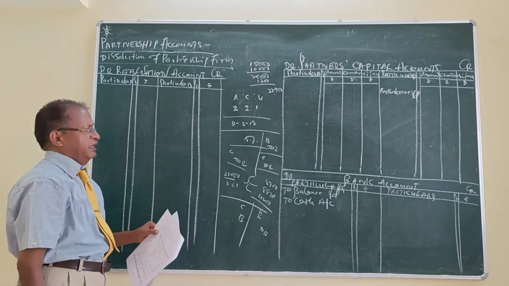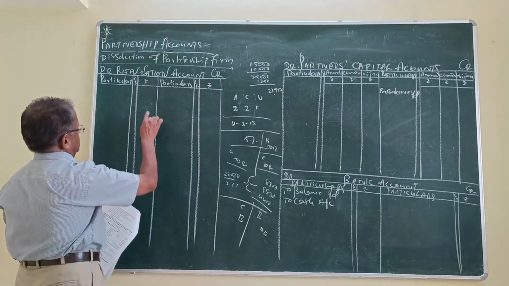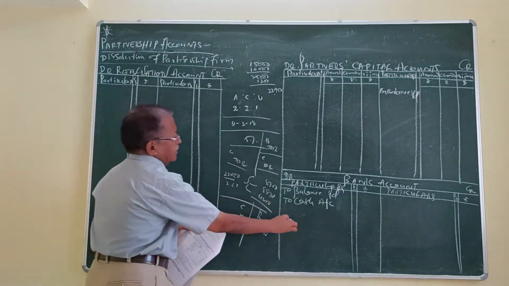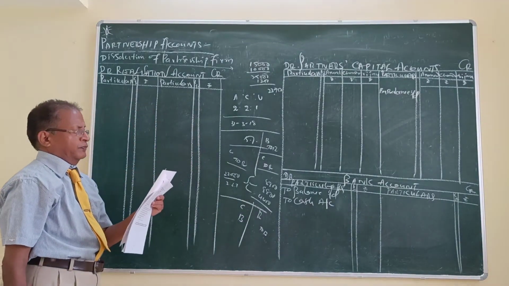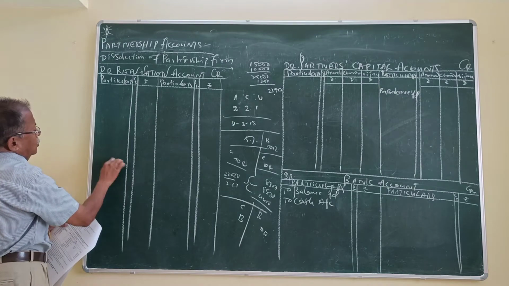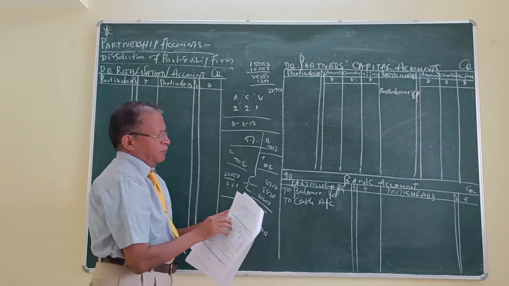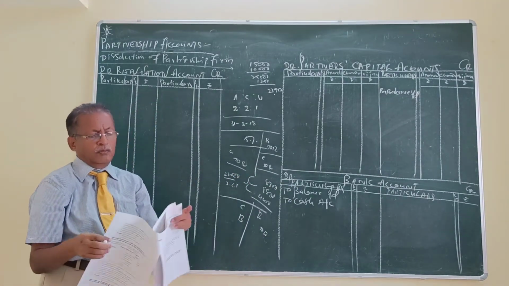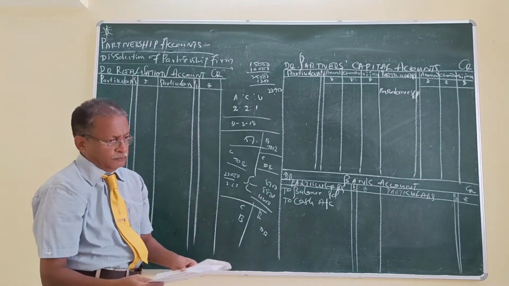Unrecorded investment realized. It will be shown in the realization account as by bank account, and in the bank account, to realization account. Dissolution expense, if the amount is paid, then in the realization account, to bank account, and in the bank account, by realization account. Now let us record the amounts.